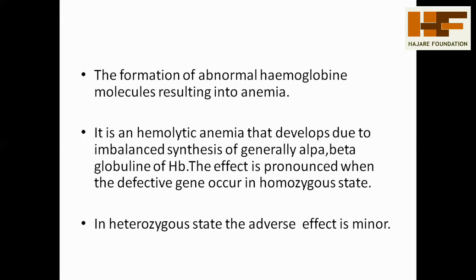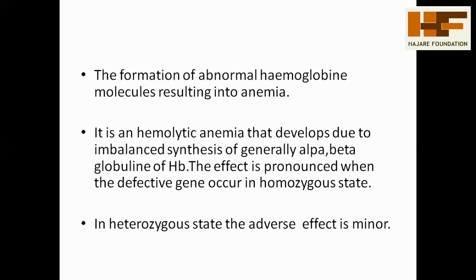The formation of abnormal hemoglobin molecules results in anemia. It means the person is in an abnormal condition, the hemoglobin concentration is less, hence the person suffers from anemia. This disease is also called hemolytic anemia.